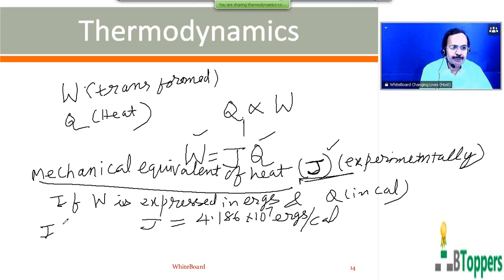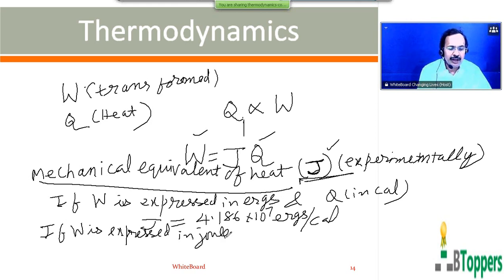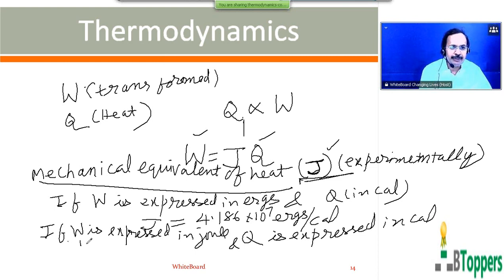Suppose W is expressed in SI units, that is in joule, and Q is expressed in calories, then the mechanical equivalent of heat can be written as J equal to 4.186 joule per calorie.